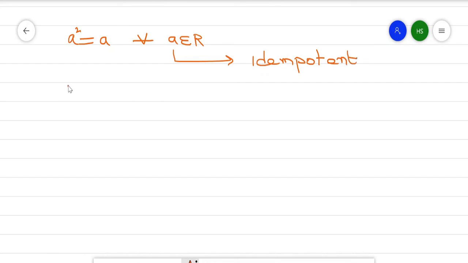And second, if we find some positive integer n, a raised to power n is equal to 0, then a is called nilpotent.